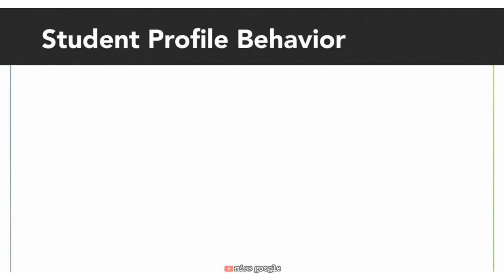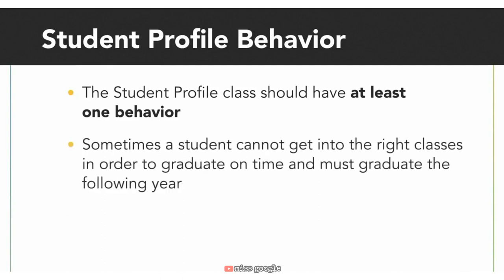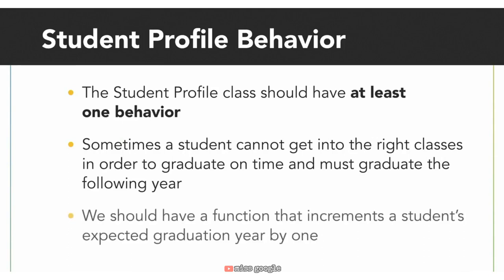The student profile class should also have at least one behavior in addition to attributes. You can add any behaviors you would like, but one behavior should increment the student's expected year to graduate by 1. Sometimes a student can't get into the right classes in order to graduate on time and must graduate the following year. To accommodate this, we should have a function that increments the student's expected year to graduate.